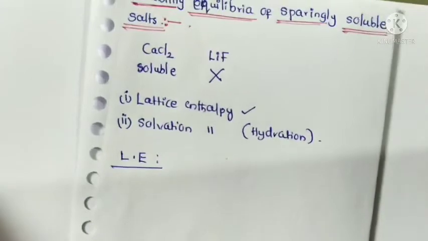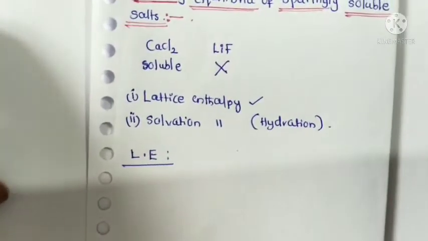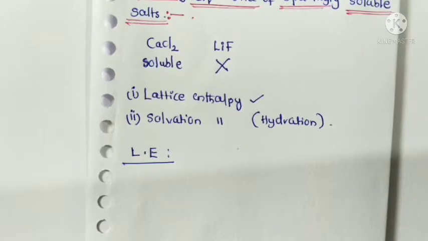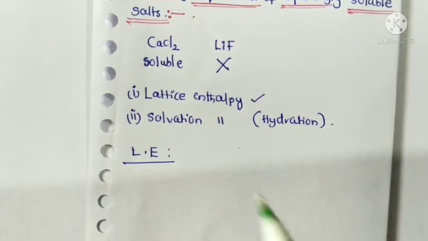Once again, lattice energy means the energy required to overcome the attraction forces between the ions, called lattice enthalpy or lattice energy.